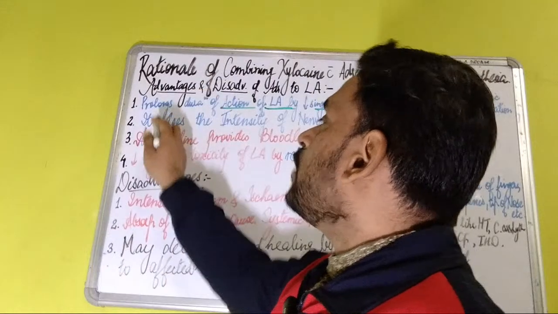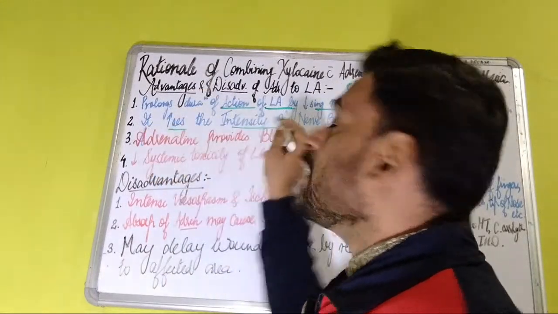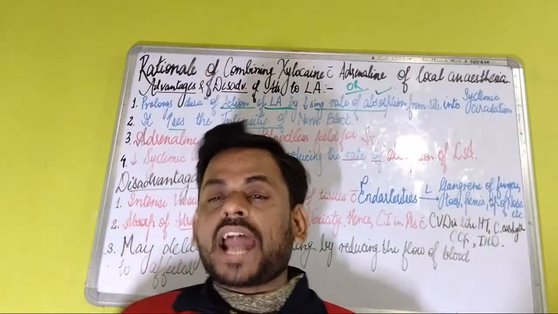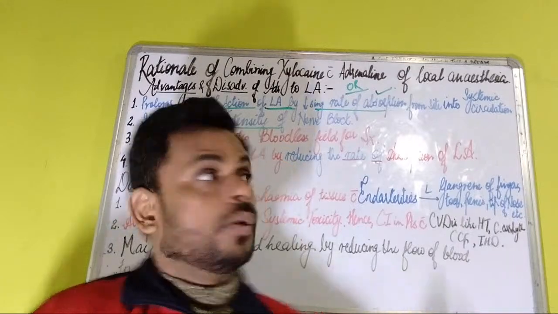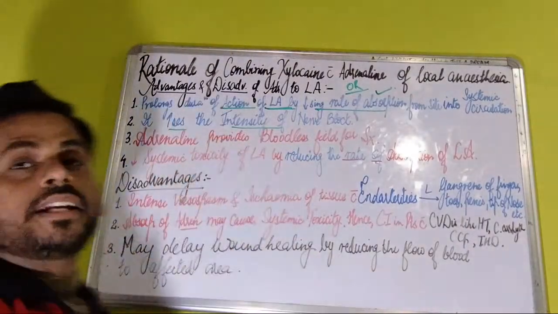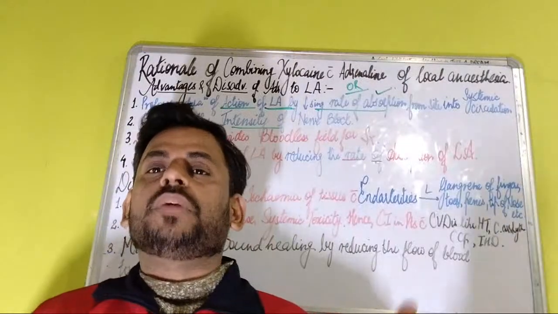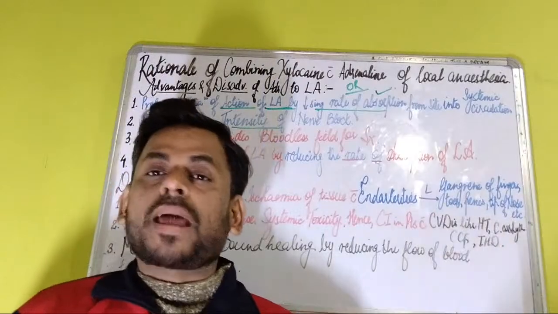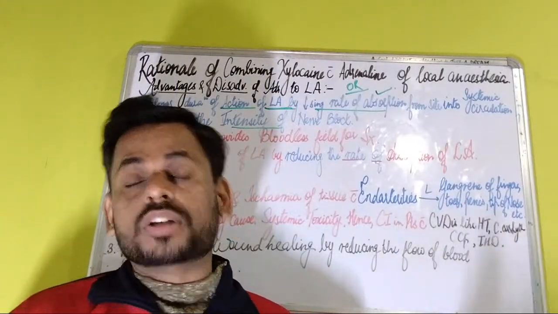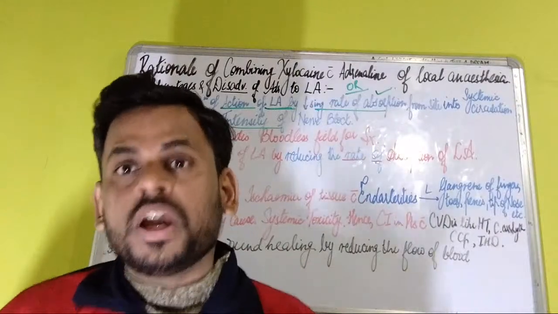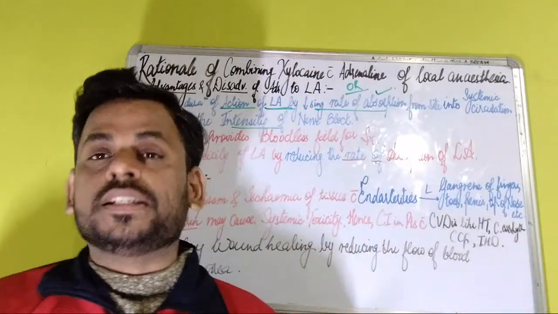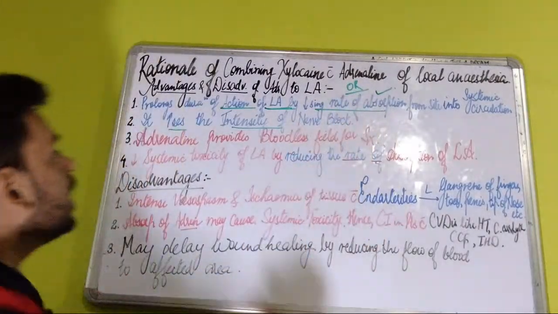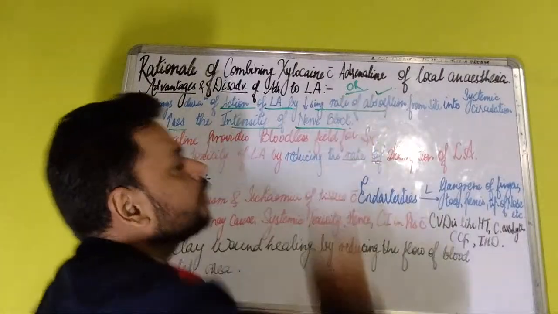Next, the advantage is that it increases the intensity of the nerve block. Do remember, students, just by adding adrenaline, which is a vasoconstrictor, the intensity of the nerve block increases. Whether it be the inferior alveolar nerve block, the lingual nerve block, the greater palatine nerve block, or the long buccal nerve block, whatever nerve blocks are given in the orofacial structures, most of the times in dental surgery, the addition of adrenaline increases the intensity of the nerve block.